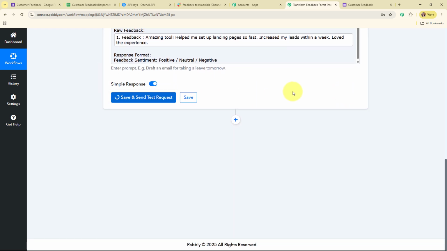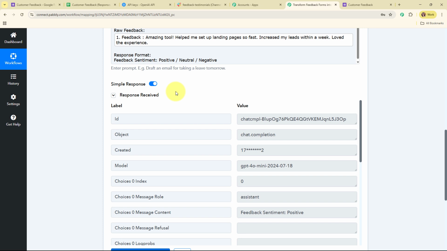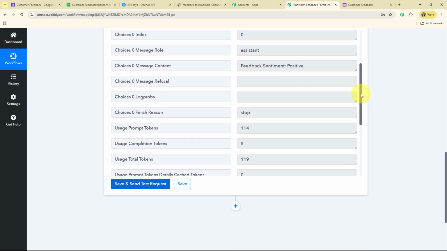Now after entering all the required details, I'm going to click on save and send test request given over here. And here you can see we have received a successful response, where we have received the message content generated, and we have received the sentiment as positive. That means we can generate a testimonial for this particular feedback received.